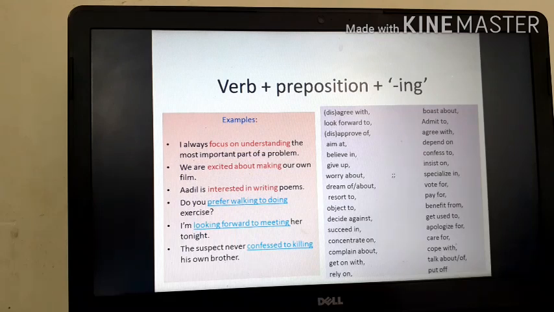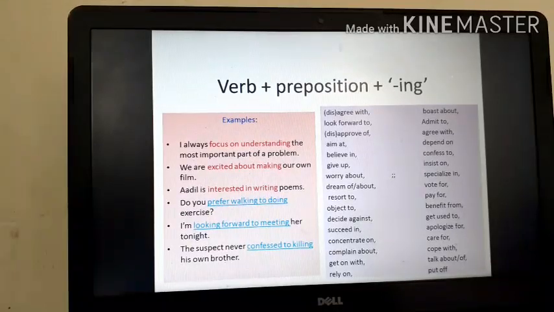Next, you can see verb plus preposition plus ing. When the prepositions in, at, with, for, about are used before a verb or an adjective, the verb must use the ing form. That is the gerund form. And always remember that it is impossible to use an infinitive, that is the first form of the verb, after a preposition.